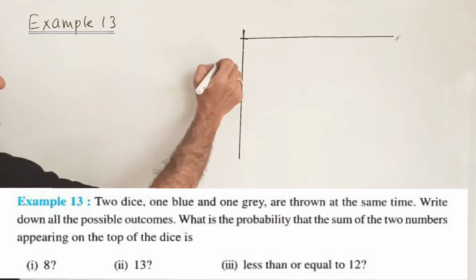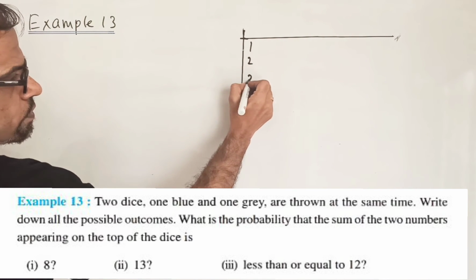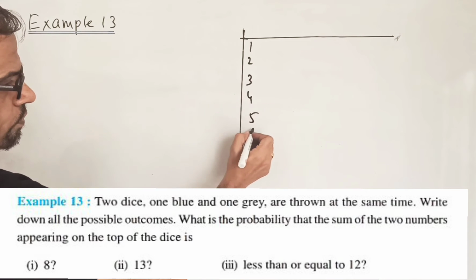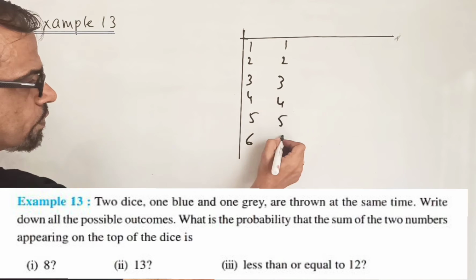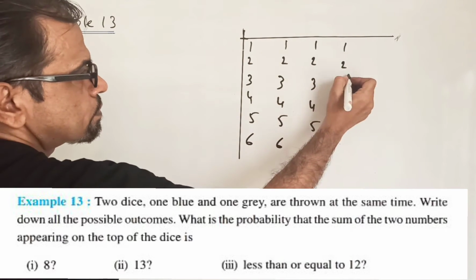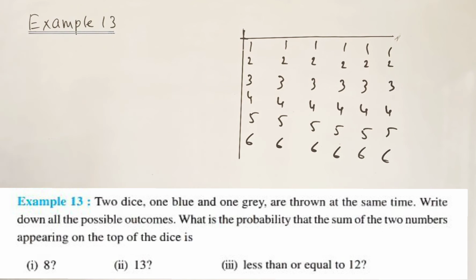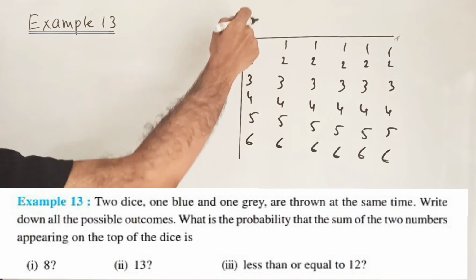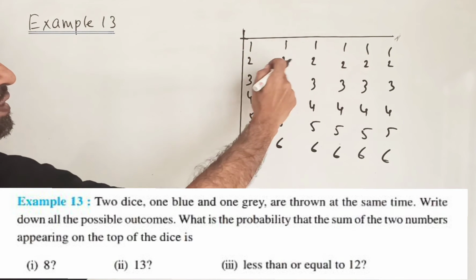For dice 1, let me write 1, 2, 3, 4, 5, 6, and this is also 1, 2, 3, 4, 5, 6. For dice 1, we make the vertical columns 1, 2, 3, 4, 5, 6, repeated 6 times.